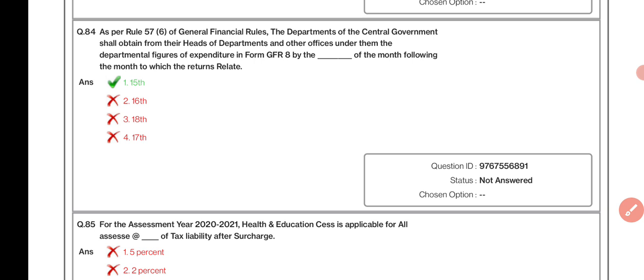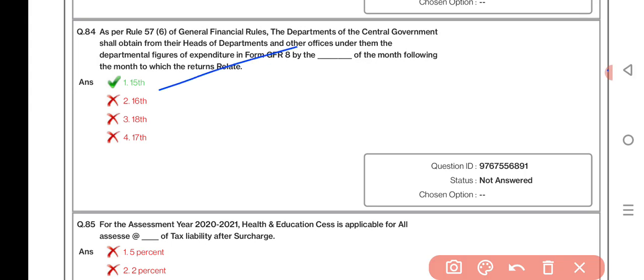As per Rule 57, subsection 6 of GFR, the departments of the central government shall obtain from their heads of department and other offices under them the departmental figure of expenditure in form of GFR 8 by the dash of the month following the month to which the return relates. 15th.